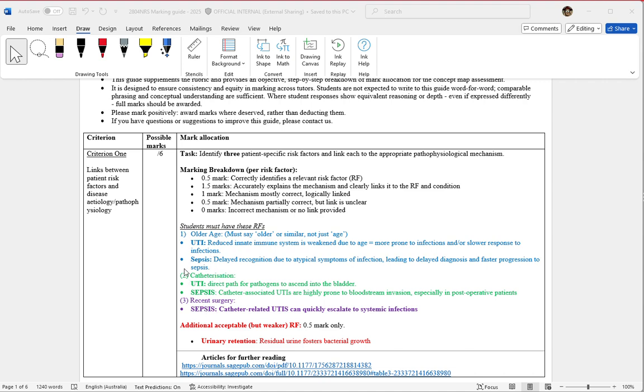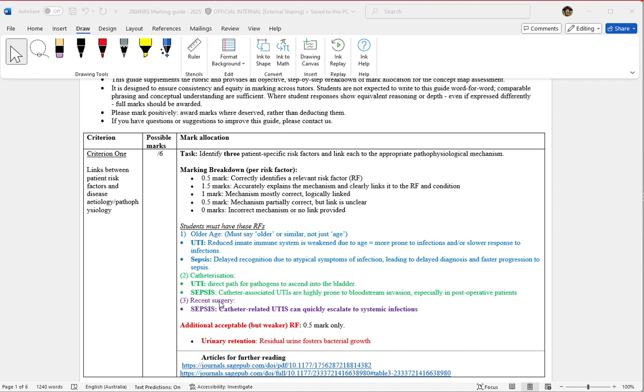The second one is catheterization. Again, this could link straight to the etiology, which is the UTI, and that's due to the direct path into the bladder, or could actually increase the risk of sepsis itself. It's been shown that catheterization actually causes injury to the urinary tract, which then allows the bacteria to get straight into the blood, which increases the sepsis risk.